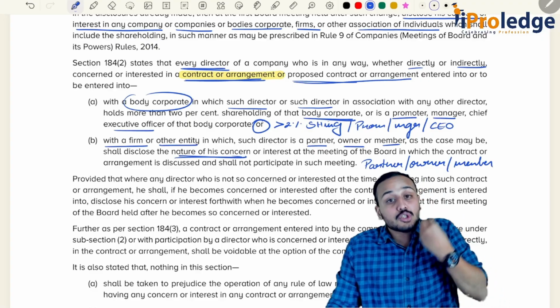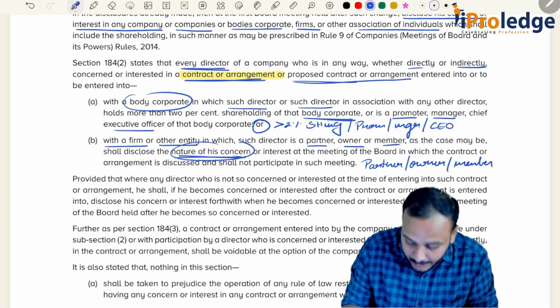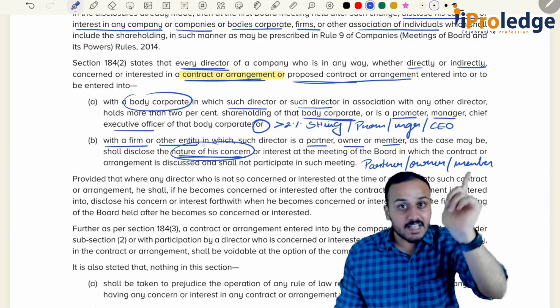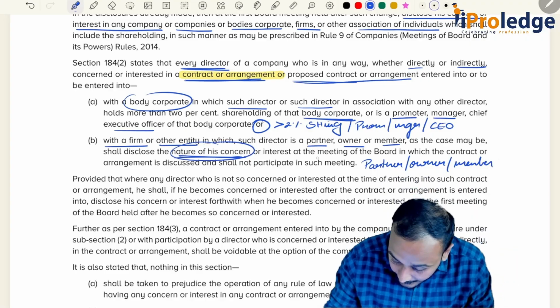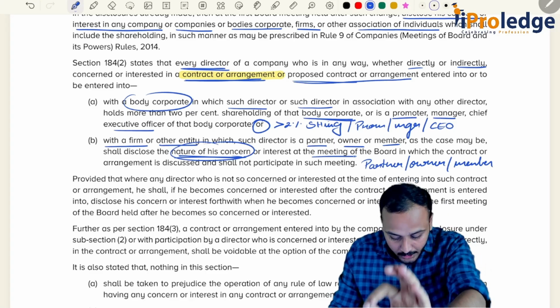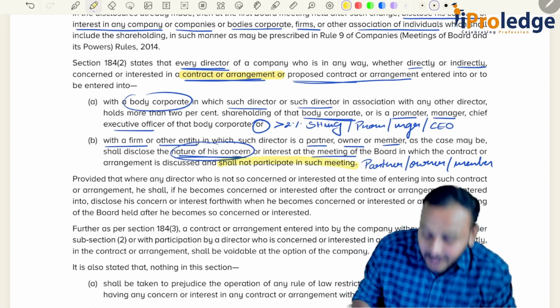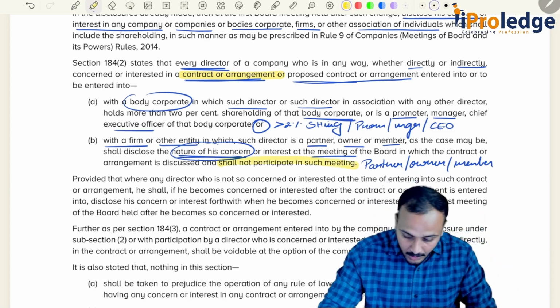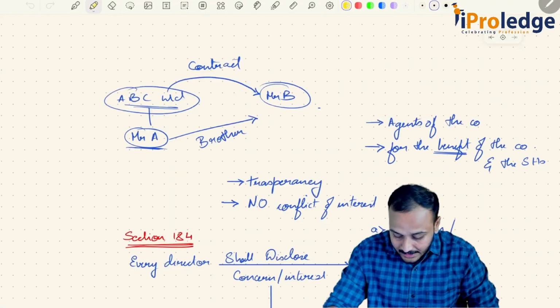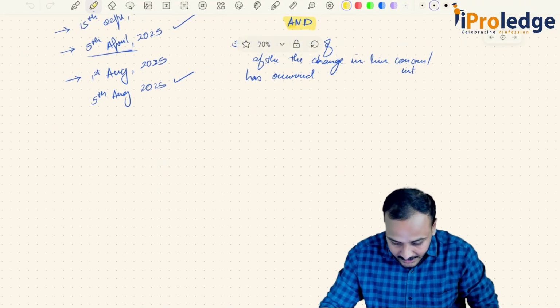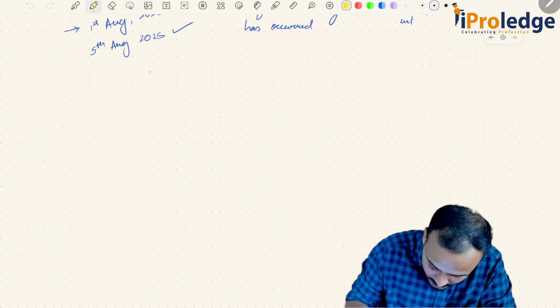Whose interest? Mr. A's interest. At the meeting of the board in which the contract or arrangement is discussed, and this is important, shall not participate in such meeting. Now 184.2 has two parts.